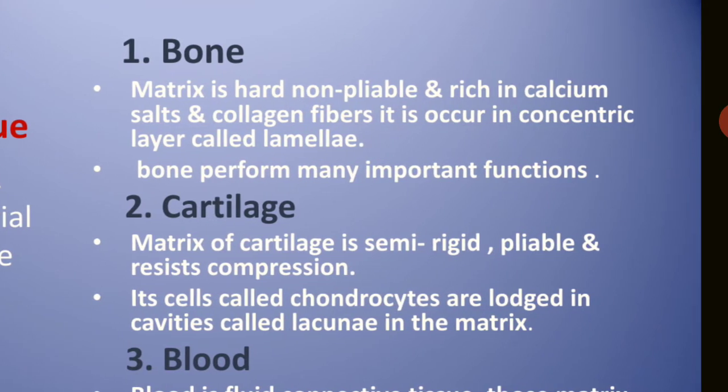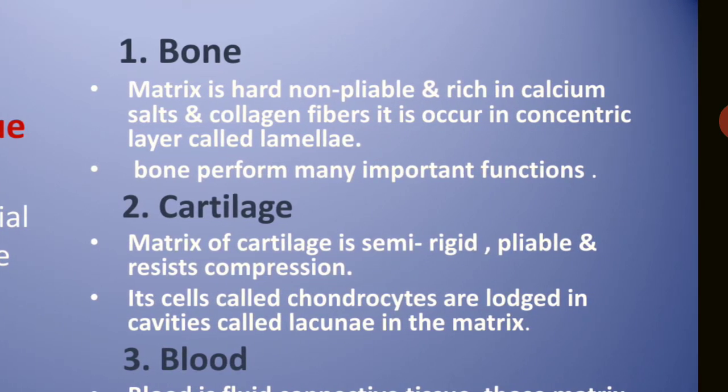One is the bone. We know that the matrix of the bone is hard, non-pliable, and very rich in calcium salt. So it is very hard, with no elasticity, meaning non-pliable, and it has collagen fibers also with the calcium salt.